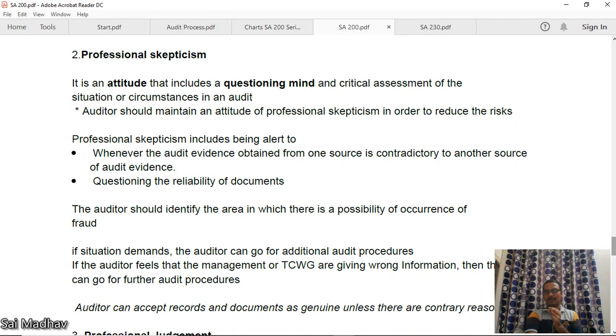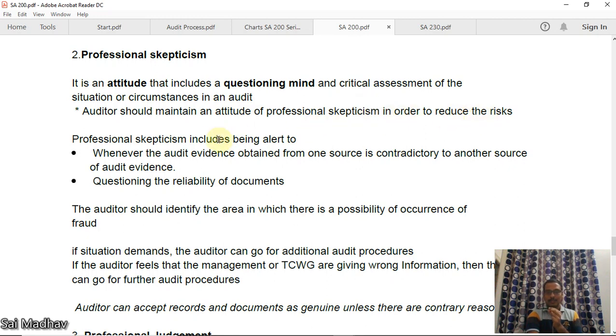Professional skepticism. This is a very important two-mark question, guys. It is an attitude that includes a questioning mind and critical assessment of the situation or circumstances in the audit. Okay, it is an attitude, questioning mind. Okay, remember the key points here. Auditor should maintain an attitude of professional skepticism in order to reduce the risks.